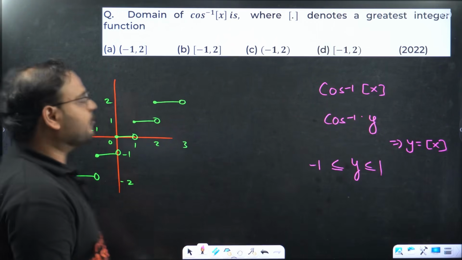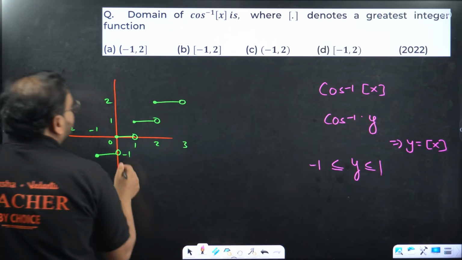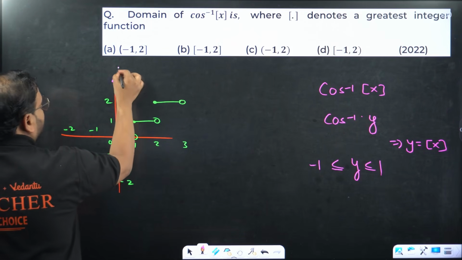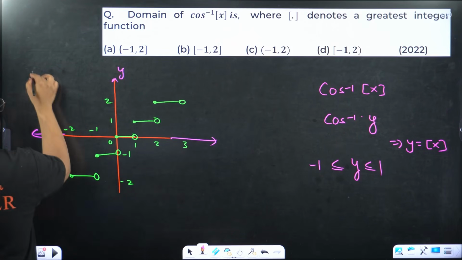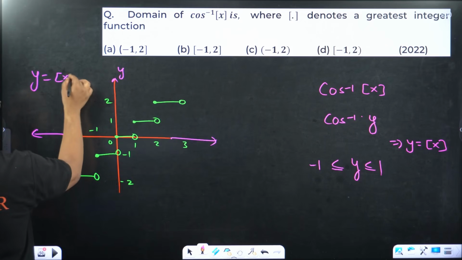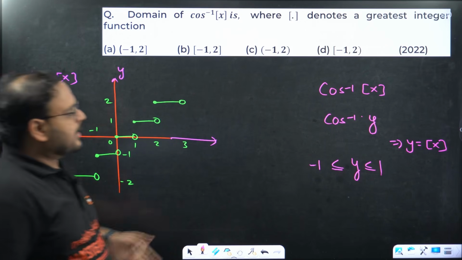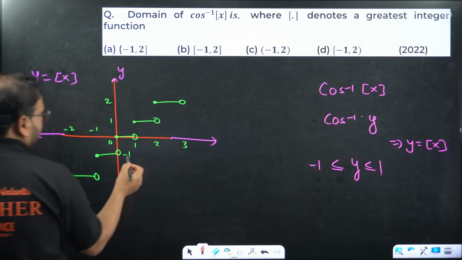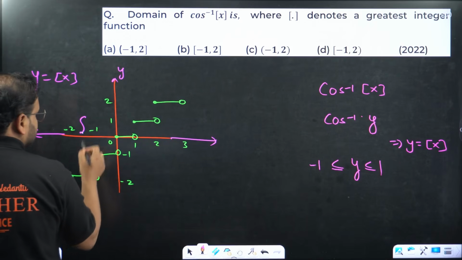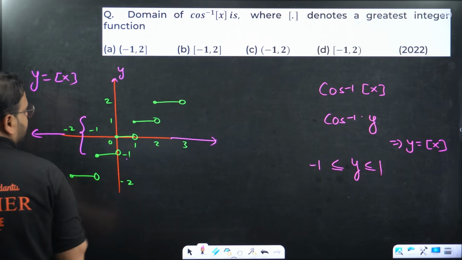So for GIF of x, what is the output going to be? This is the value y. Function is y equal to this. I want that to lie from where to where? Minus 1 to 1. Since I want from minus 1 to 1 means this value. Minus 1 here, 1 here.